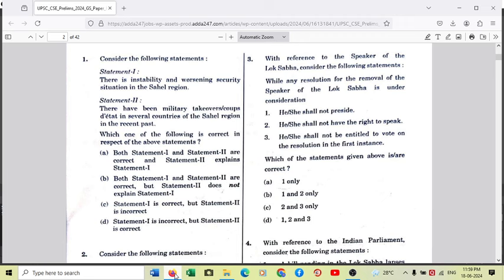So in this session, we'll be discussing at length geography, science and technology, and environment and ecology. There were about 40 questions from all three subjects combined, and one by one we'll take up those questions here.